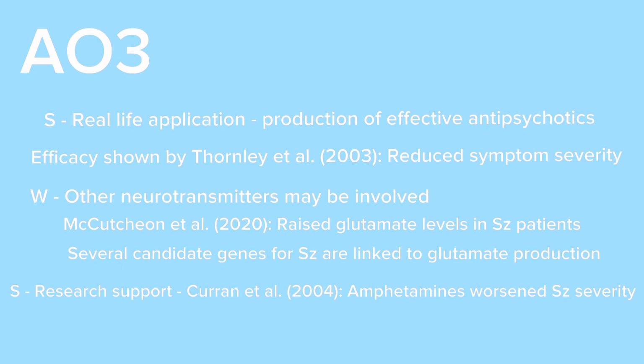Which is essentially saying that more dopamine leads to more severe schizophrenia, and this supports the neural correlates explanation. This is also supported by Tolscher et al. in 2014, who found that antipsychotic drugs, which reduce your dopamine receptor activity, reduce the intensity of the symptoms. Because if you have reduced dopamine receptor activity, less dopamine can bind to your postsynaptic neuron, and therefore you have a less excitatory effect and reduction of symptoms. So this shows that the explanation is at least somewhat correct.